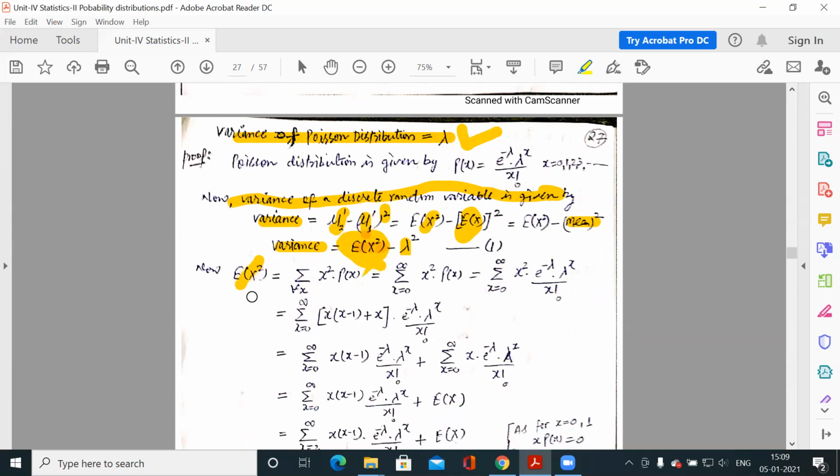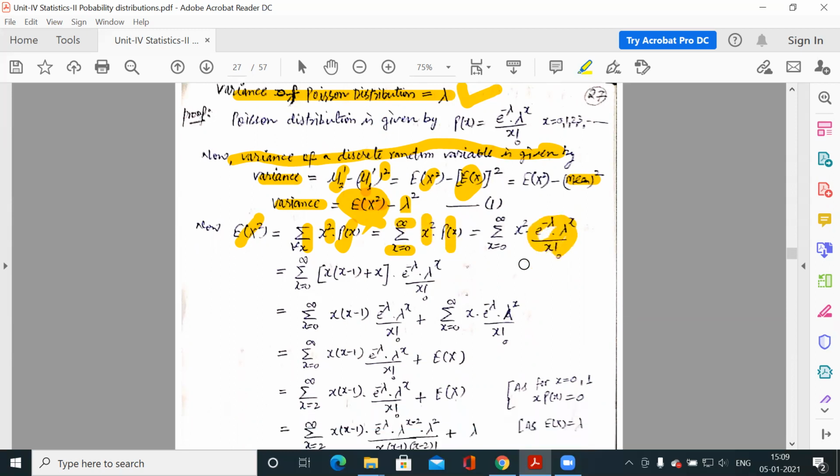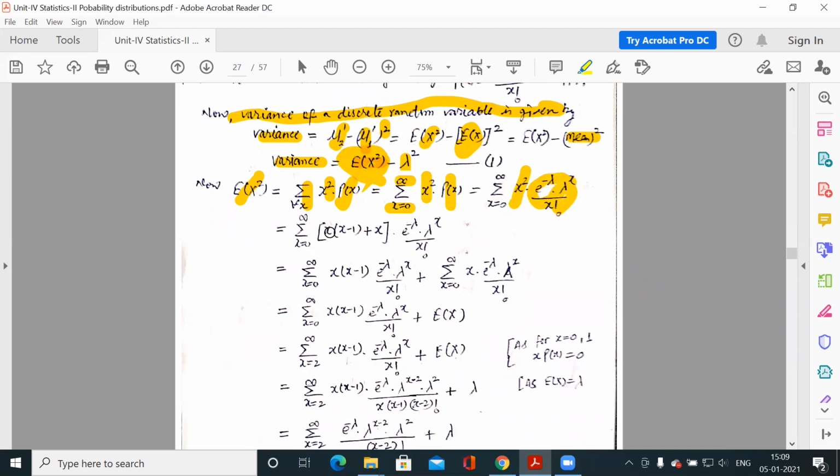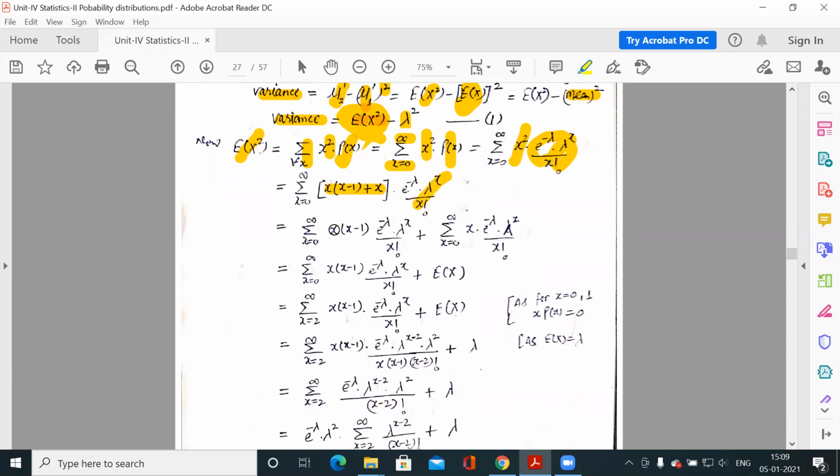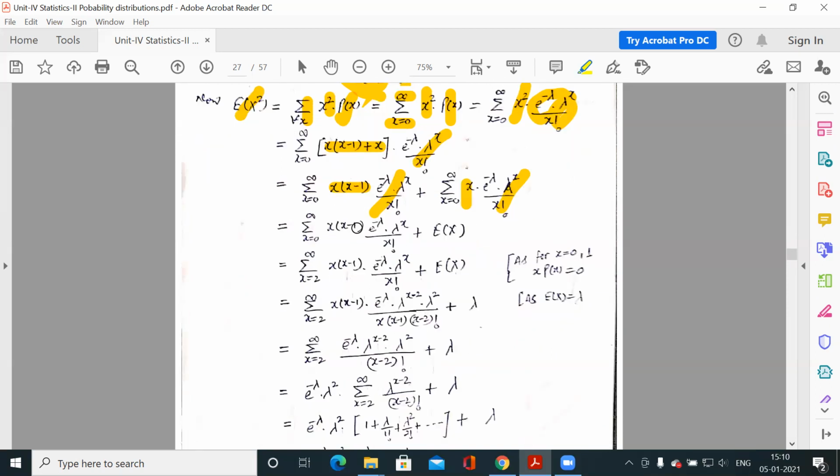How do we calculate the expected value of x square for a discrete variable? It is x square into the probability function, summed over every x. So x from 0 to infinity for Poisson, x square into the probability function. This is your probability function. Now x square can be written as x into x minus 1 plus x. If you solve this, you get x square into something. Now x minus 1 into something and x into something. We have multiplied this term in this bracket.